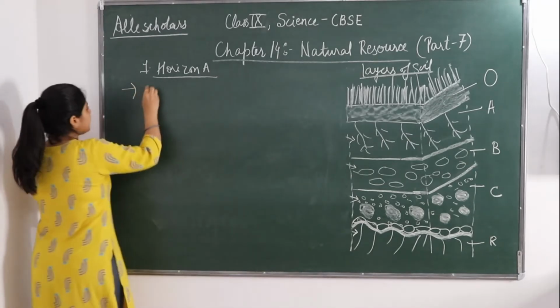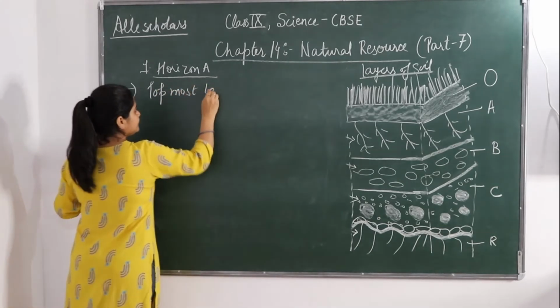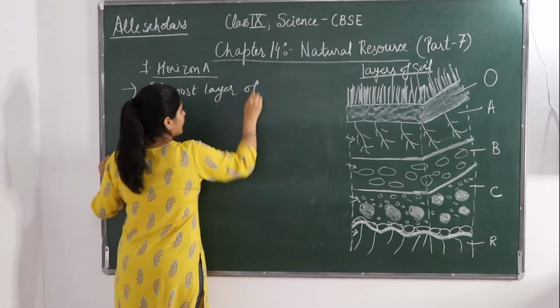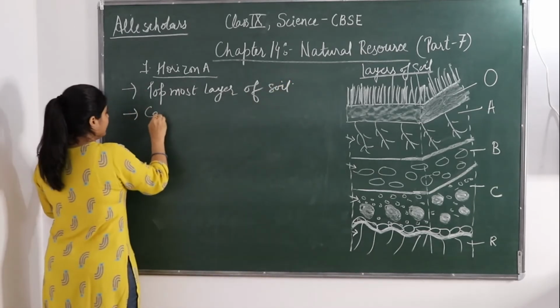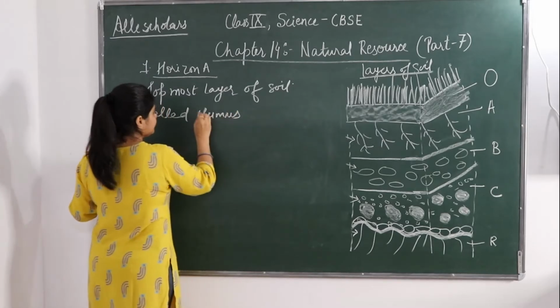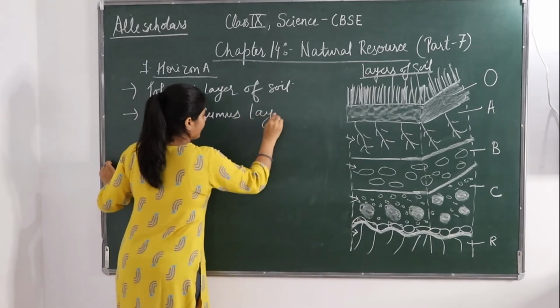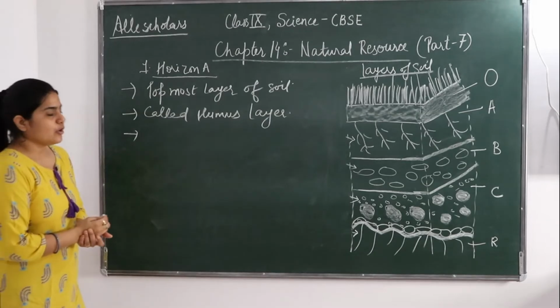So the first thing is that it is the topmost layer of soil, called the humus layer.